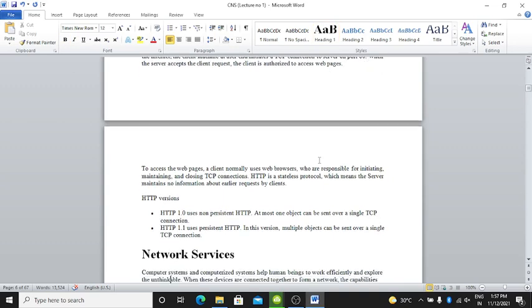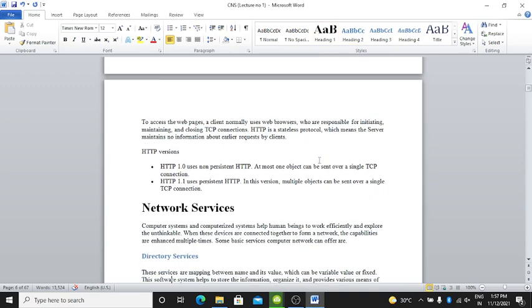To access a web page, a client normally uses a web browser, which is responsible for initiating, maintaining and closing TCP connections. HTTP is a stateless protocol, which means the server maintains no information about earlier requests by clients.